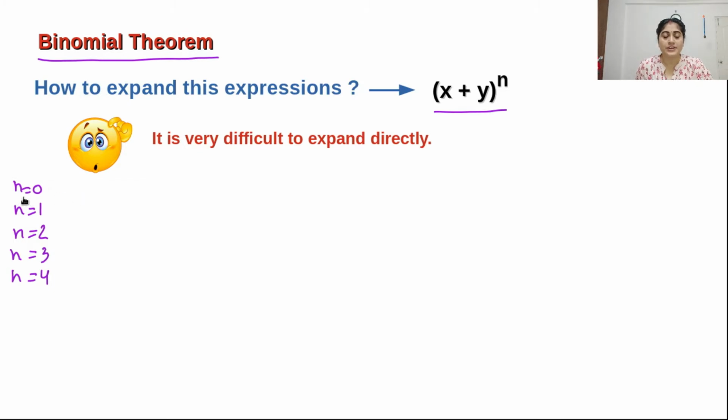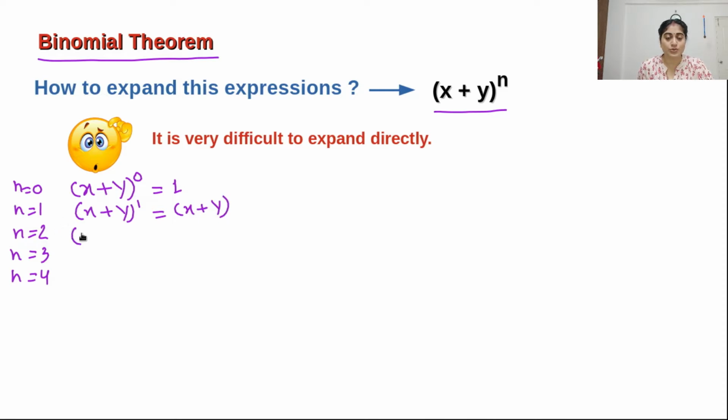First I will tell you the simple way, if I am expanding it directly. If n equals 0, then x plus y to the power of 0 equals 1. If n equals 1, then x plus y to the power of 1 can be written as x plus y.